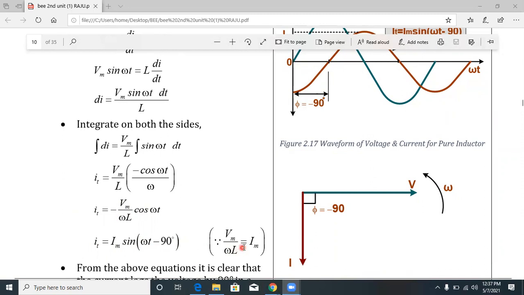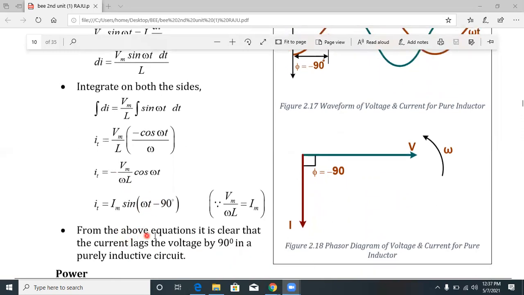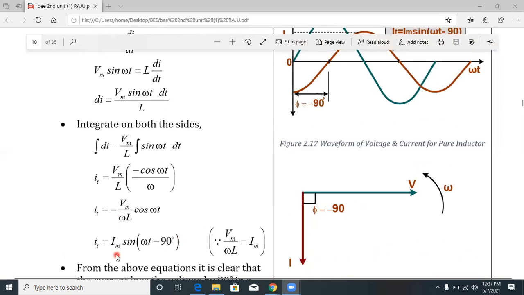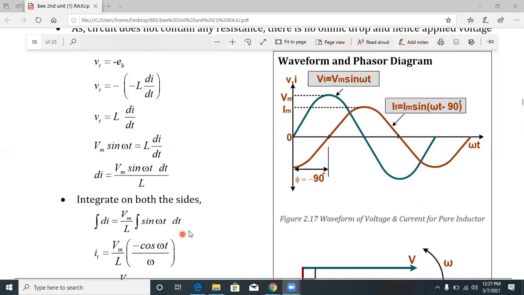Vm by omega L is nothing but Im. To remove the minus, it will be i of t equal to Im sin omega t minus 90 degrees. From the above equations, it is clear that current lags the voltage by 90 degrees in a purely inductive circuit. Understood?